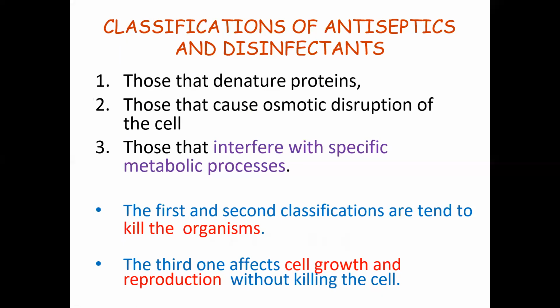All right. Now the classification of antiseptics and different types of disinfecting agents. How can we select the different disinfecting agents? In consideration of the killing pattern, the killing mechanisms. If we know which mechanism is involved and how it kills, we can select an appropriate disinfectant. The first is those that denature protein, that is, coagulation of the protein in microorganisms.